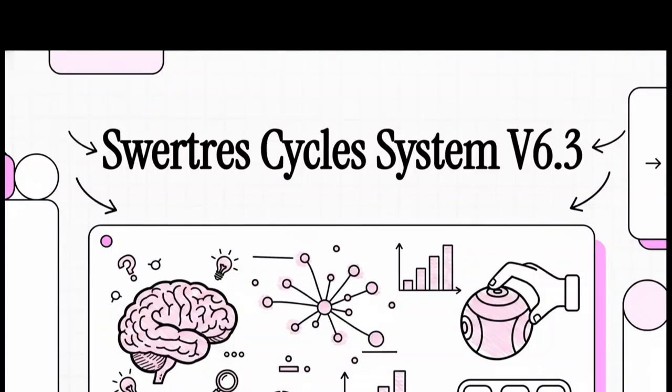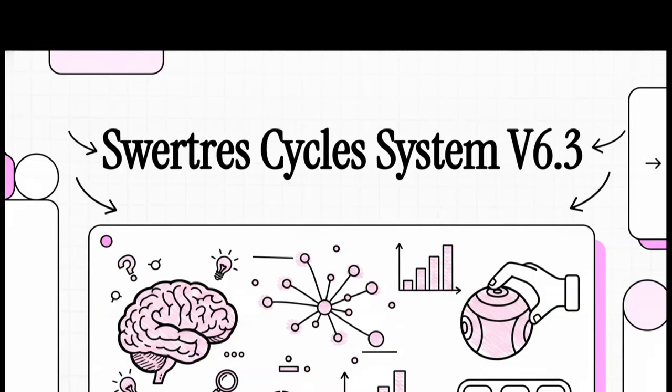Welcome to The Explainer. Today, we're taking a highly objective, journalistic look at something absolutely fascinating, the 22 Swertres Cycles System. Specifically, we're diving into version 6.3. Now, whether you're a math whiz or just someone curious about data, what we're unpacking today is literally a masterclass in how analysts try to force structure onto massive, chaotic sets of numbers.